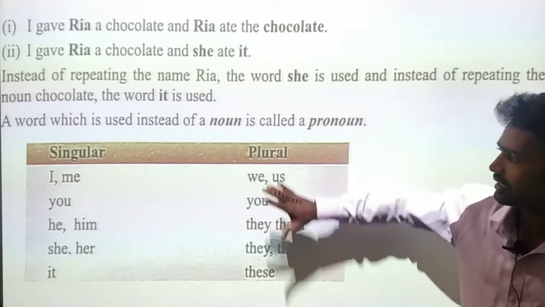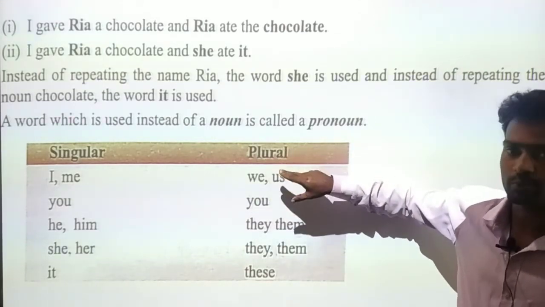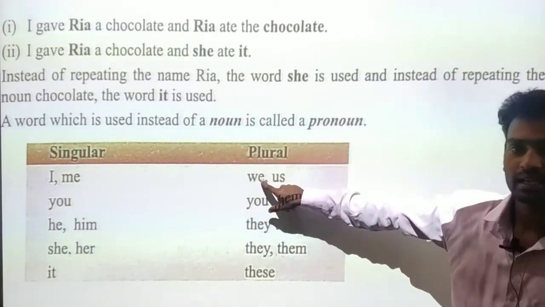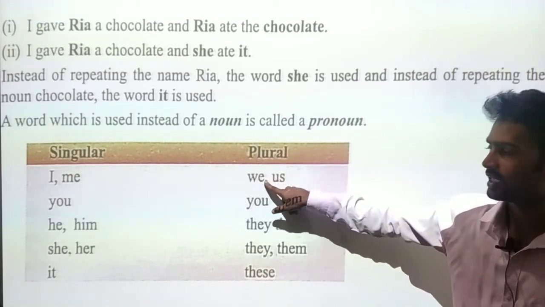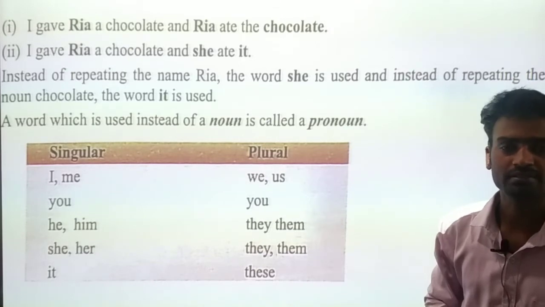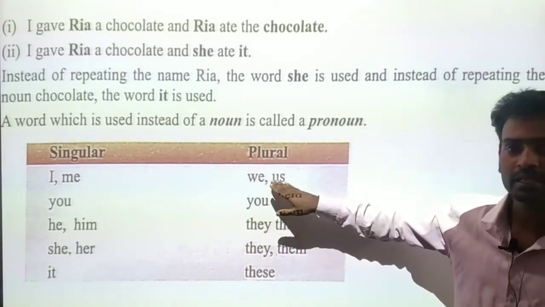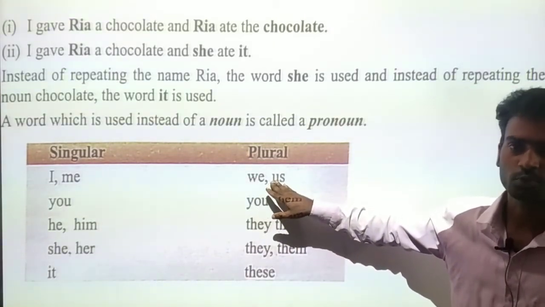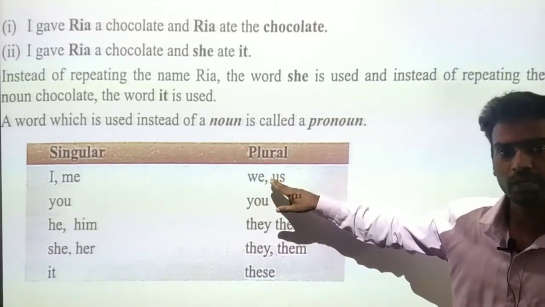When we see the plural pronouns: we, us. We means a group of people, and we indicate we and us.